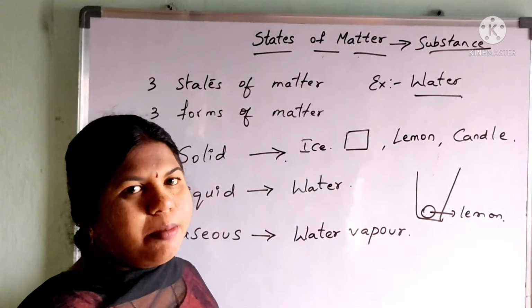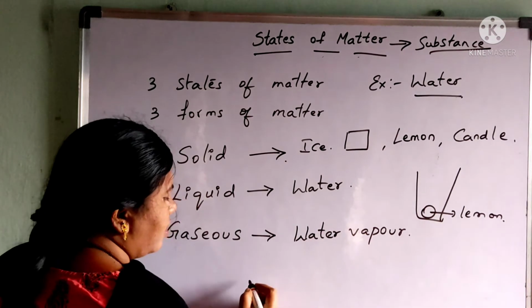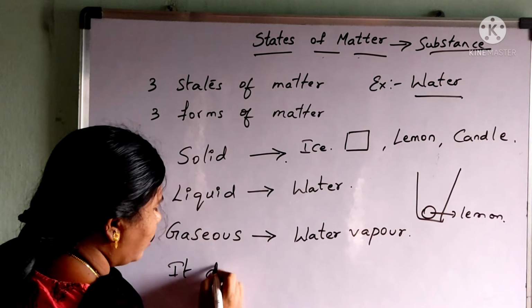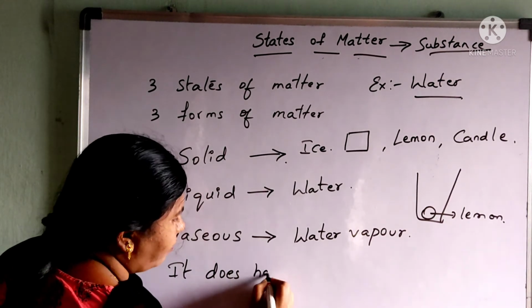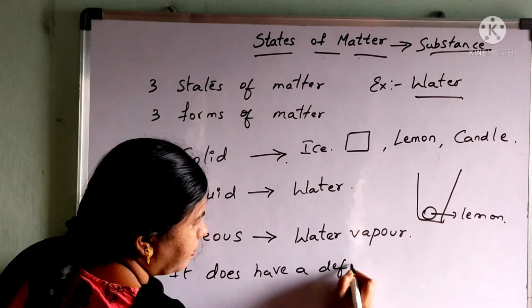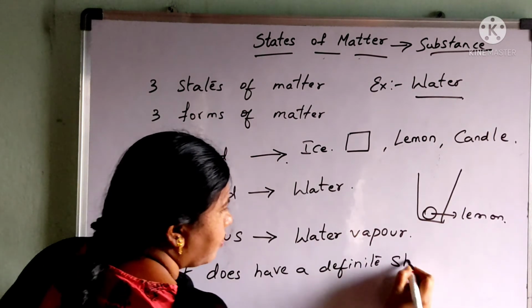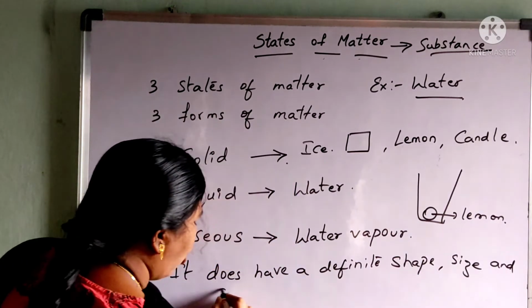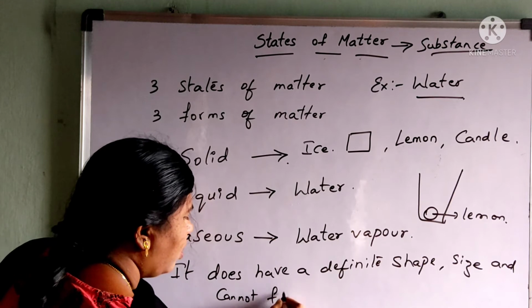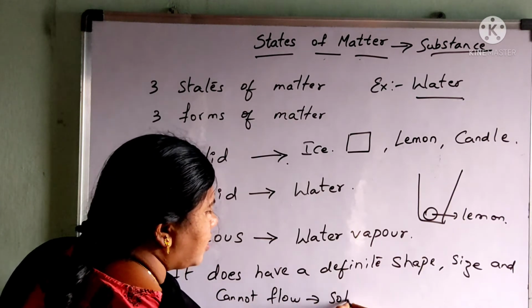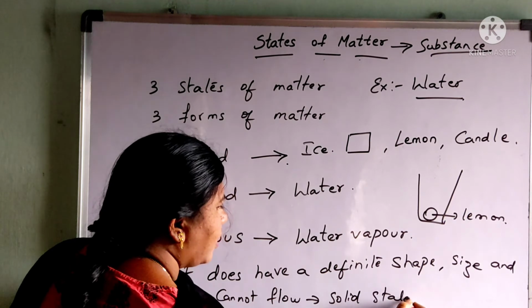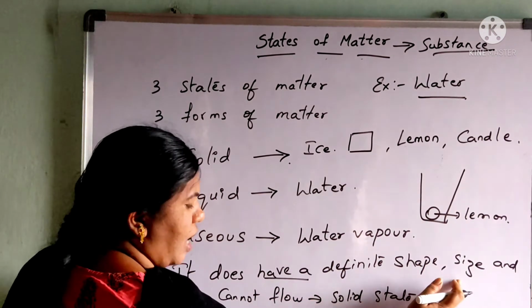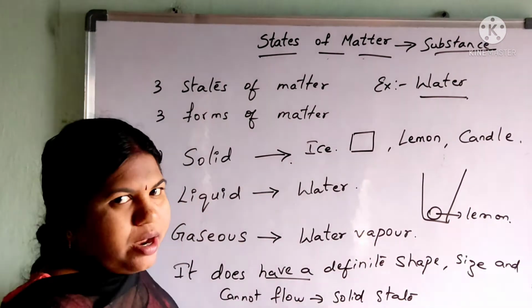It does not flow from one surface to another. So a substance which has a definite shape, size, and which cannot flow is called a solid state.